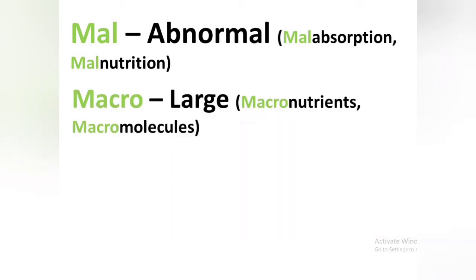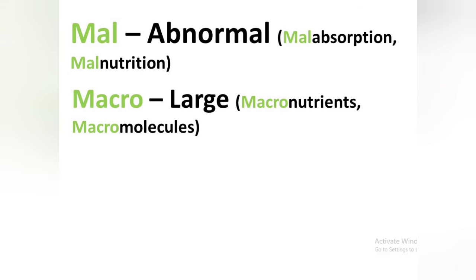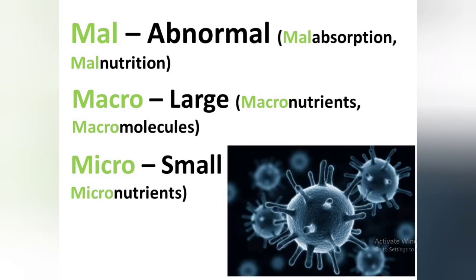Another prefix is macro, which means large. For example, macronutrients. The nutrients which have the bigger molecular size are known as macronutrients, such as protein, carbohydrate, and fat. Another term is macromolecules. The molecules which have larger size are known as macromolecules.